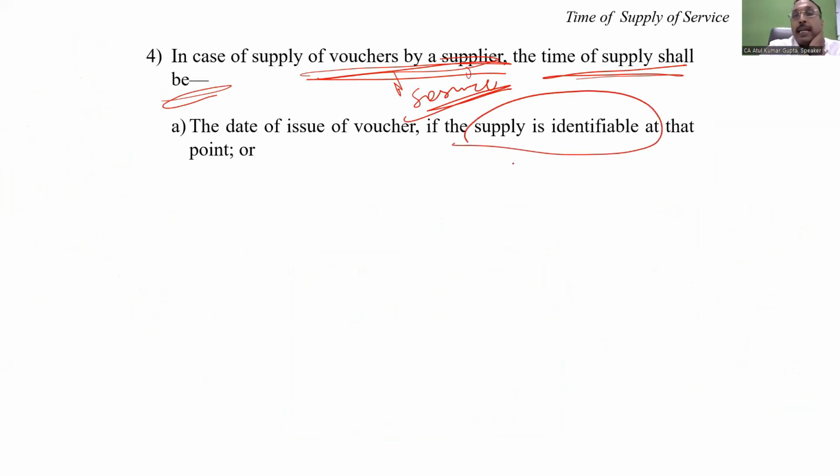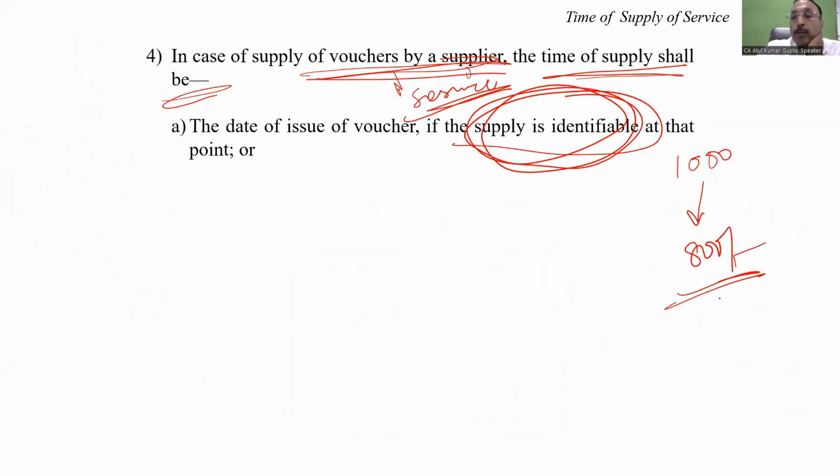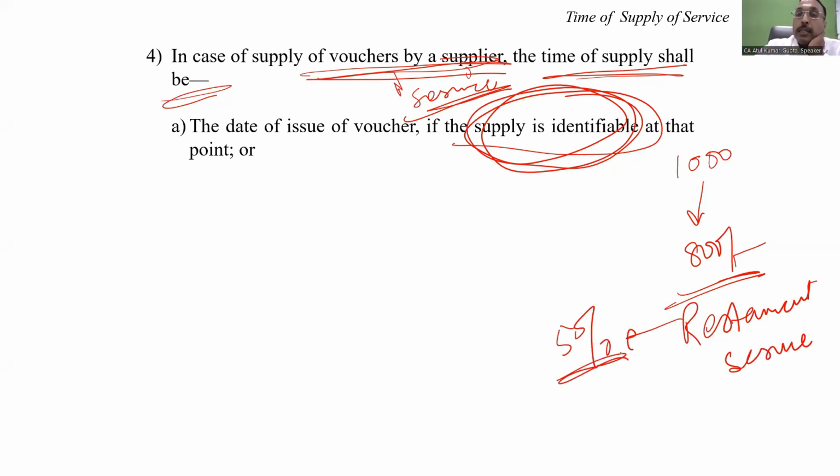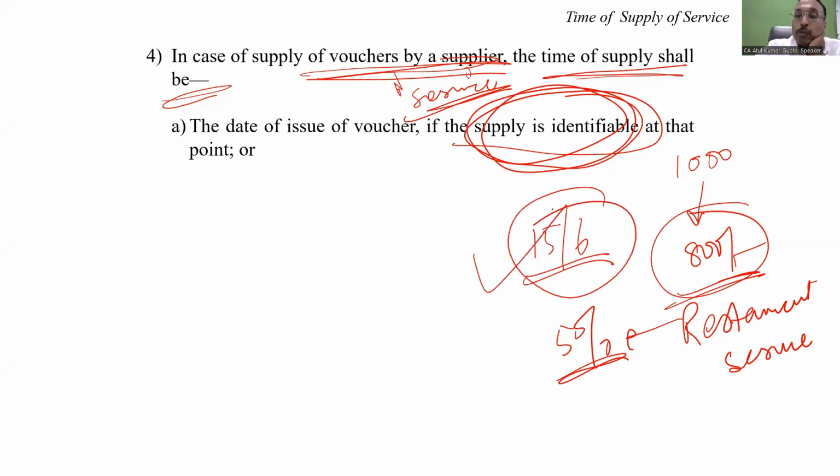If the supply is identifiable, meaning thereby you can purchase, I'm selling the voucher of 1,000 rupees for 800, and you can go only with the restaurant, which is a service, and the restaurant attracts the GST at the rate of 5%, meaning thereby, if you are selling this voucher on, say for example, the 15th of June, the liability will be on the 15th of June.